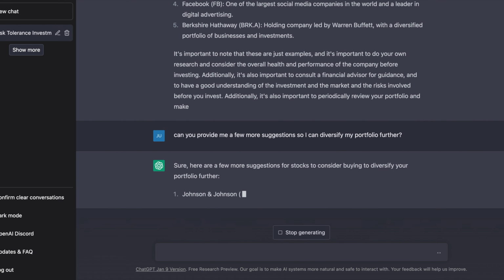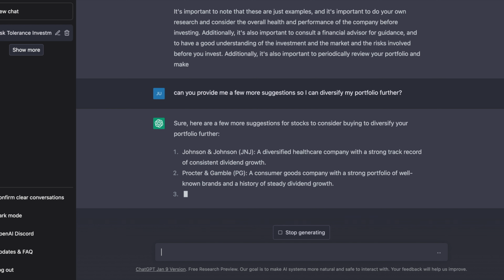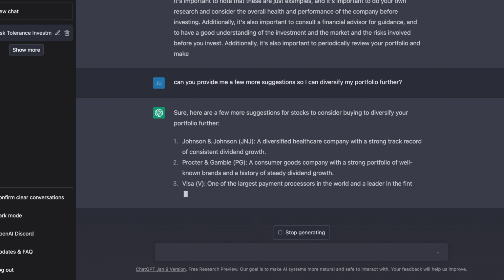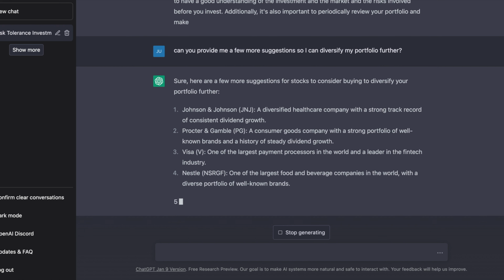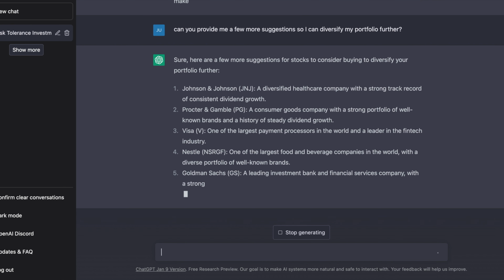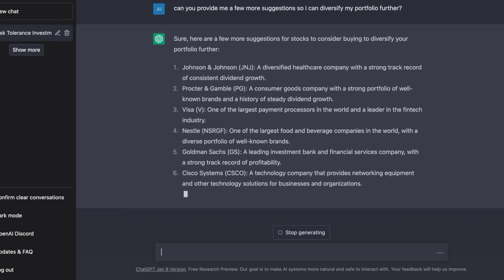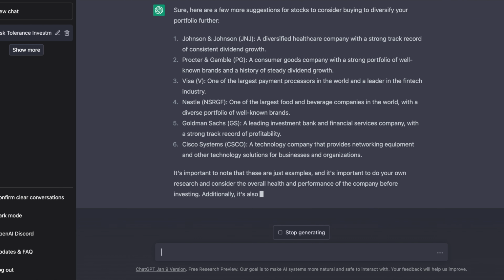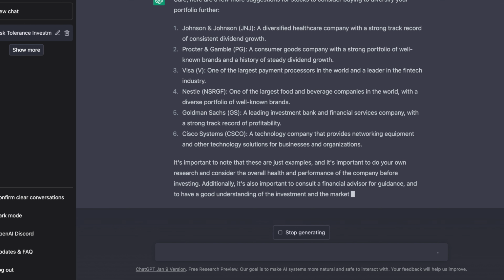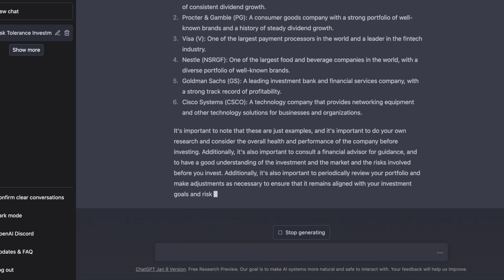I didn't have this much luck before, but here it's giving us Johnson & Johnson, which is a healthcare company, Procter & Gamble, which is a consumer goods company, Visa, which is a large payment processor, as you might know, Nestle, which is an interesting choice, and I didn't actually include since it was only traded on the Swiss exchange, Goldman Sachs, and Cisco Systems, which is a lot more diversified than I was expecting to get, which is great. So I decided to invest in these 11 companies. I decided to end up doing 10 and doing a little bit more in some of them. So we didn't invest the full 100,000, but yeah, this is very interesting.